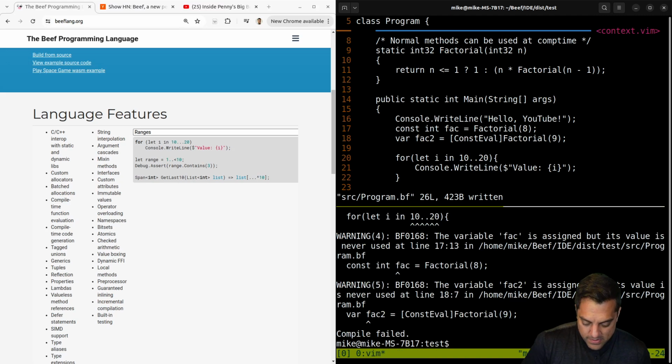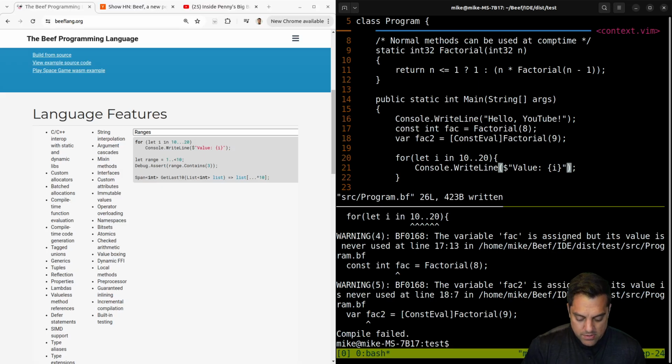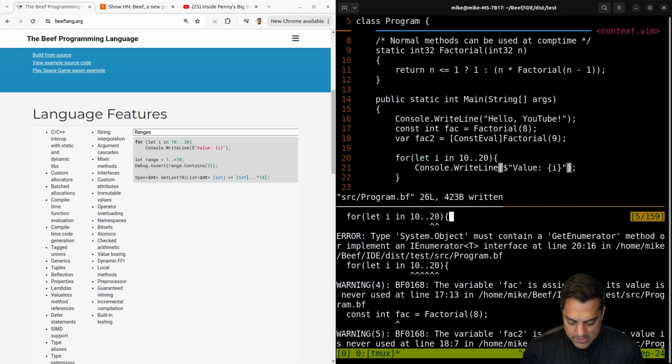Oh, compile failed. What did I do here? Probably off on parentheses or something. Console.WriteLine. $, I guess, indicates string interpolation. Let's see how the error messages are. Oh, 10. Let I in 10 to 20 here.